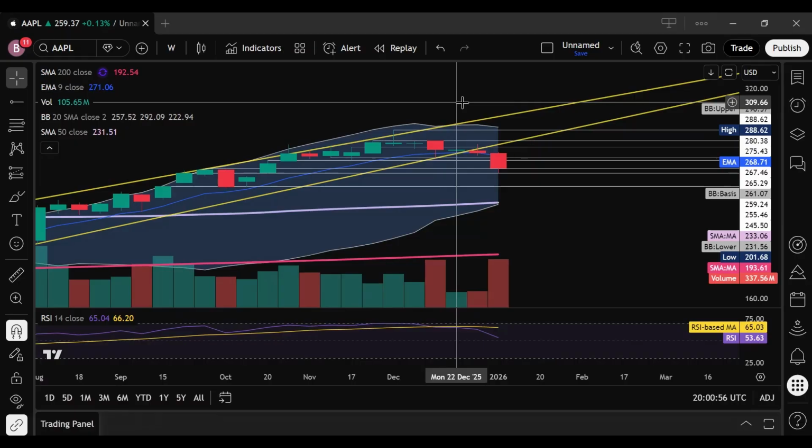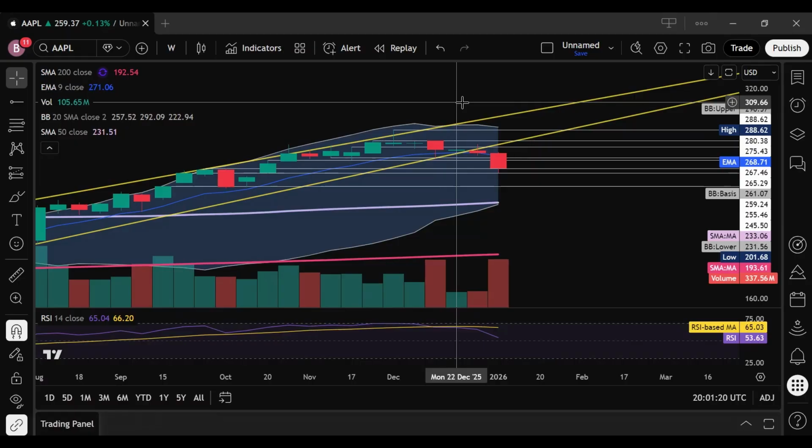On our expected move for volatility, it looks like we're pricing in right around a $6 expected move by this Friday. And by the end of the month, it looks like everybody's pricing in basically a $10 expected move, more or less. You have earnings coming up at the end of the month, so expect volatility to really pick up and expand in the markets overall. I'm not sure how that's going to affect Apple since we already had a drawdown on the week. So that's another thing that we need to look at.